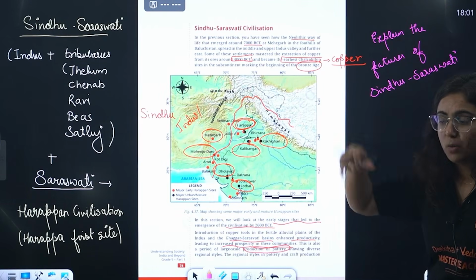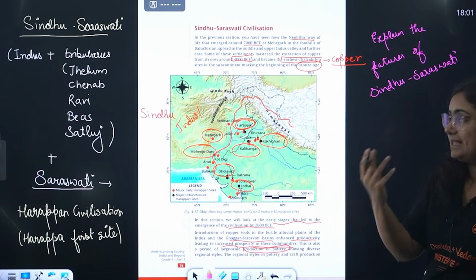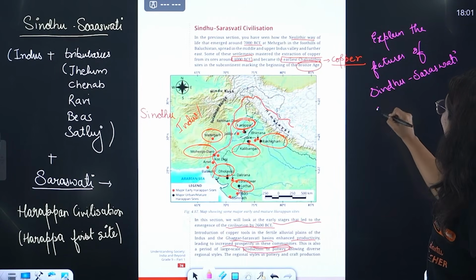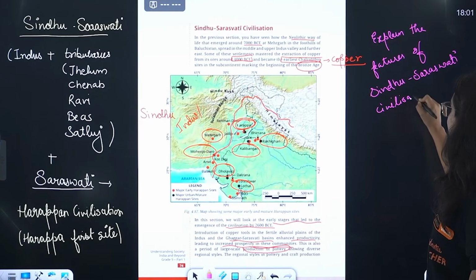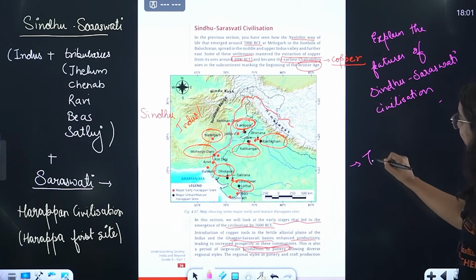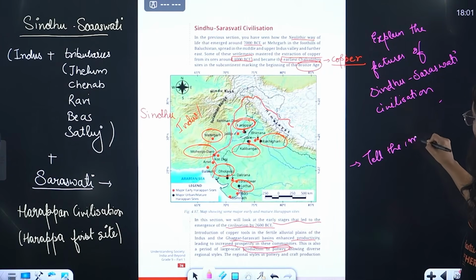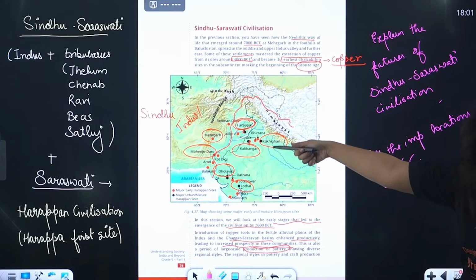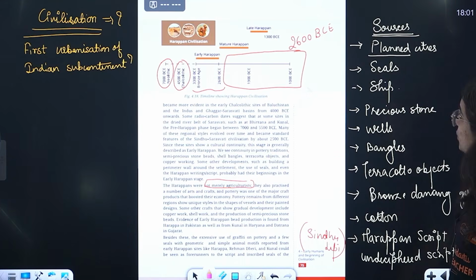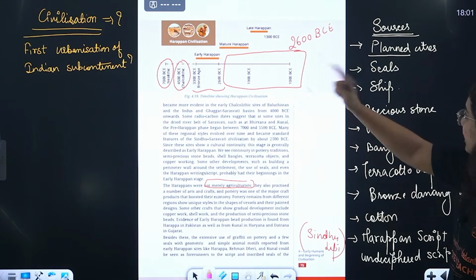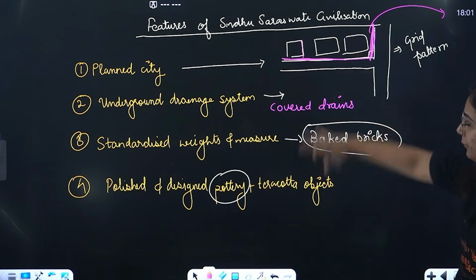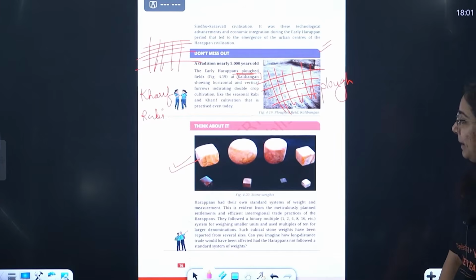See, the questions can vary. They can be jalebi questions. They will not be direct questions. Somewhere the questions will be like this only. So, explain the features of Sindhu Saraswati civilization, or tell the important locations of Sindhu Saraswati civilization. We marked it already. Next is what? Yes, a small definition of civilization has been done. This contains the information, this is the features. Your answer is well prepared by me, right?